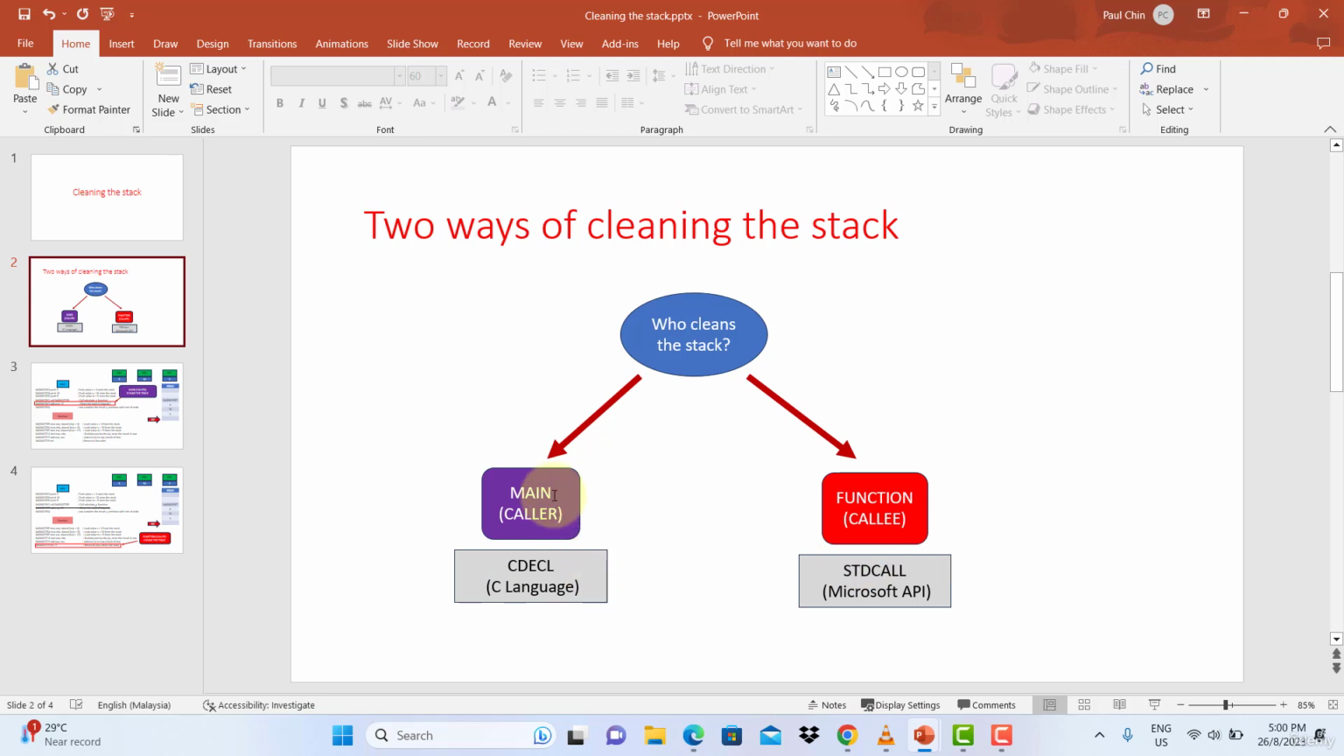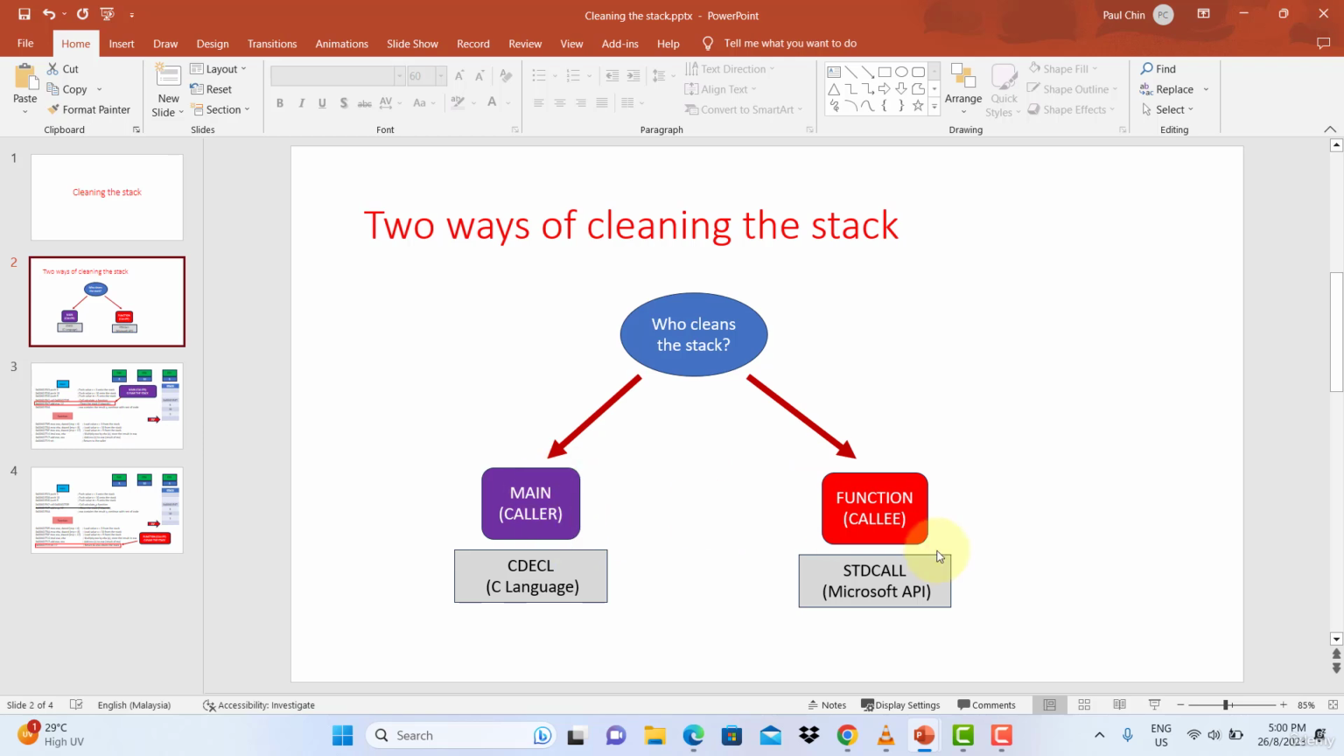There are two names given to these different ways of cleaning the stack. In the situation where the caller cleans the stack, this is called the C-Decker convention, and it is referring to the C language convention. In the second situation where it is the callee, or the function being called, who cleans the stack, that is called the standard call convention, also known as the Microsoft API convention, because you will find this method being implemented in all of Microsoft's APIs. And APIs are nothing more than a collection of functions. In this case, Microsoft APIs are referring to the collection of all Microsoft's functions.